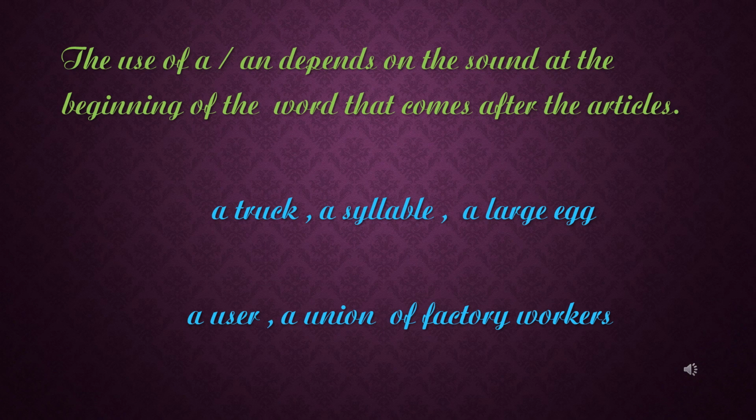In the first set of words, the words that follow the article start with consonant sounds, so we use a. In the second set of words, however, the words that follow the article start with vowel letters, but the sound at the beginning of each is that of a consonant, Y. User, union. So we use a before such words.